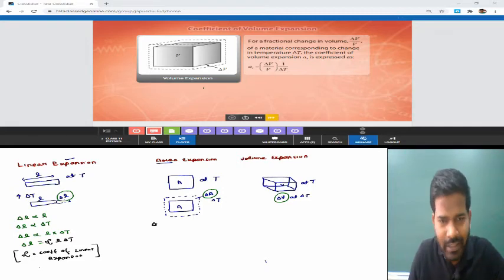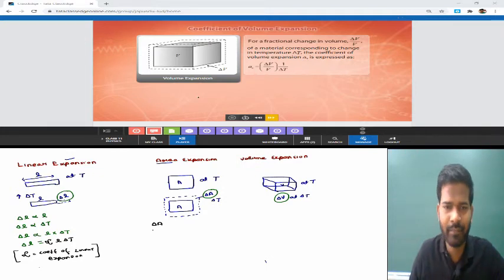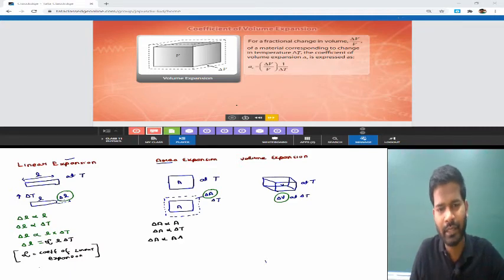See, the change in area is delta A. We have seen that the area changes on rising the temperature. This change in area is directly proportional to the original area. It means the more the area, the more the change. And delta A is also directly proportional to delta T. It means the more the change in temperature, the more the change in area we are going to have. So delta A is directly proportional to A delta T. We have just combined these two relations.